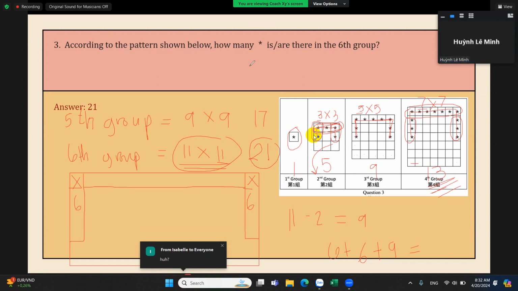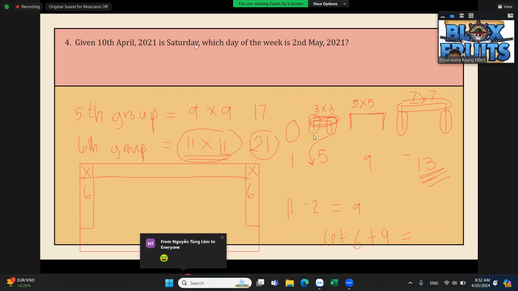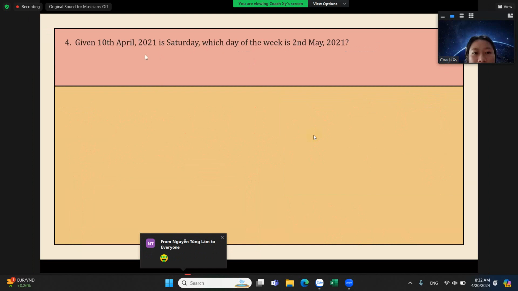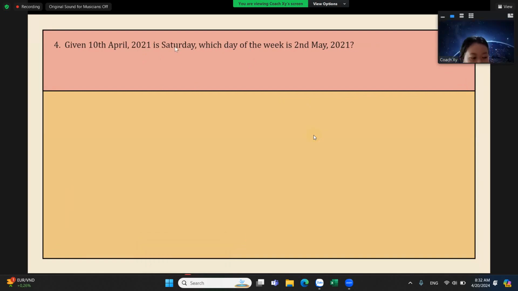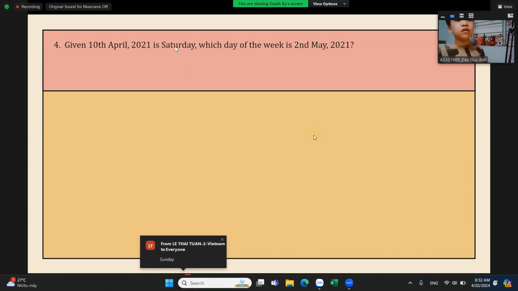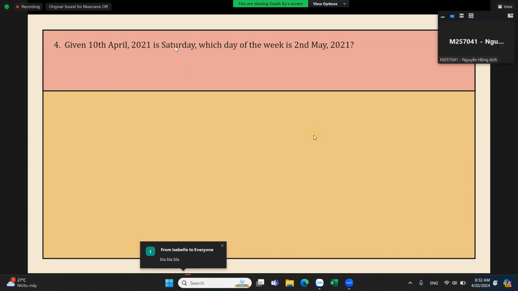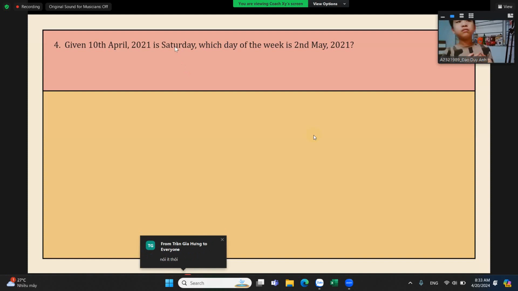So now let's go to the next question. Okay, number 4. Given 10th April 2021 is a Saturday, which day of the week is 2nd May 2021? So it's in the same year, but it's next month, right? May is next month, the next to April.